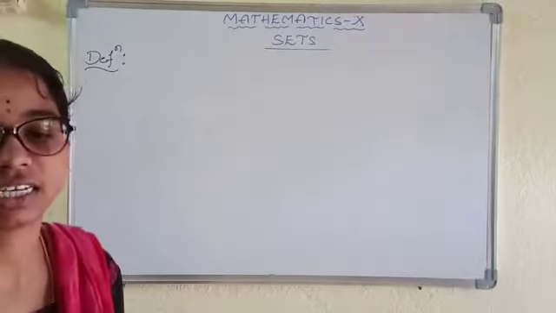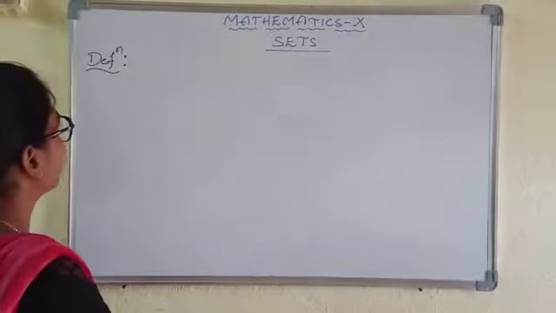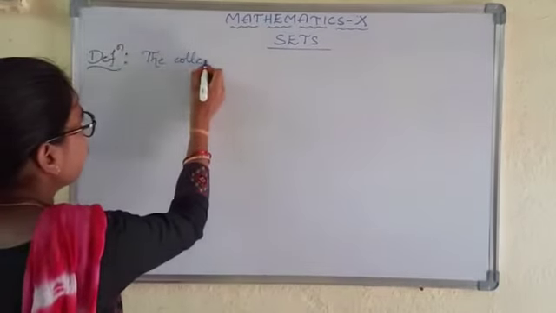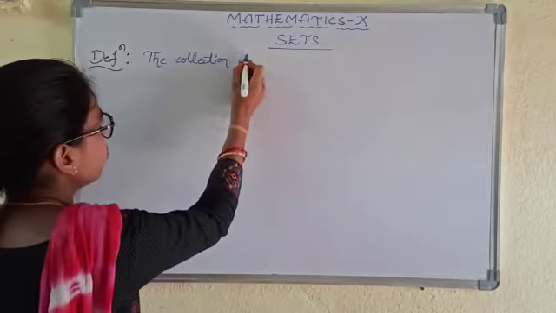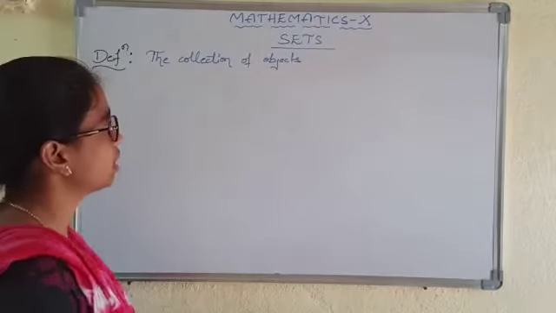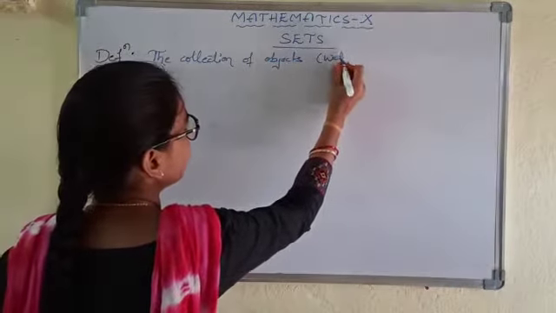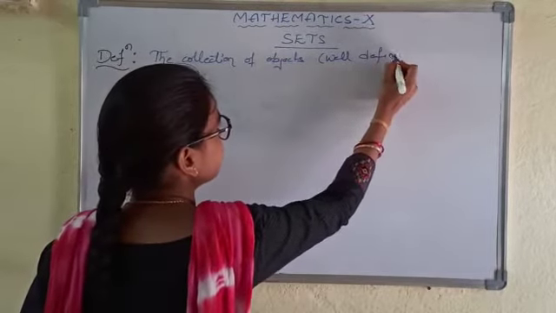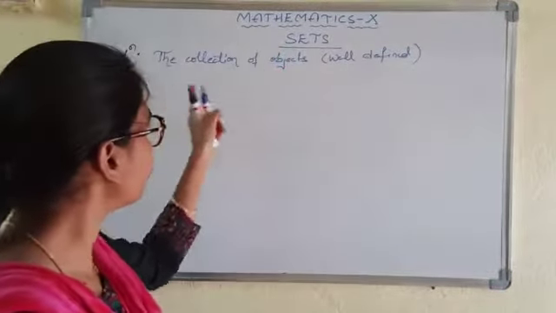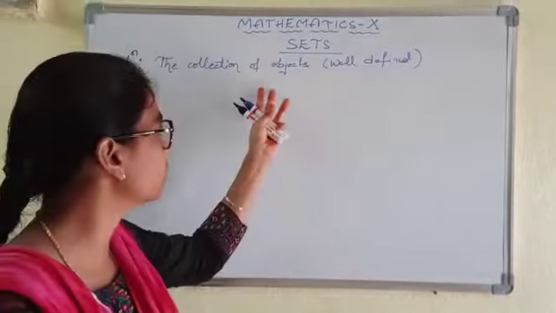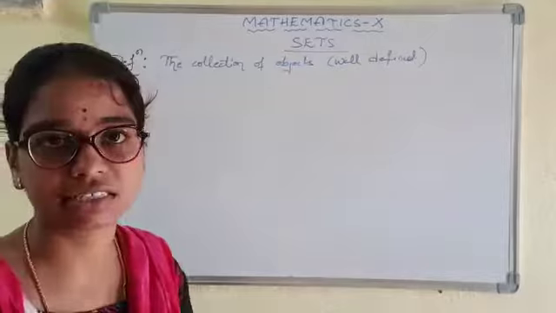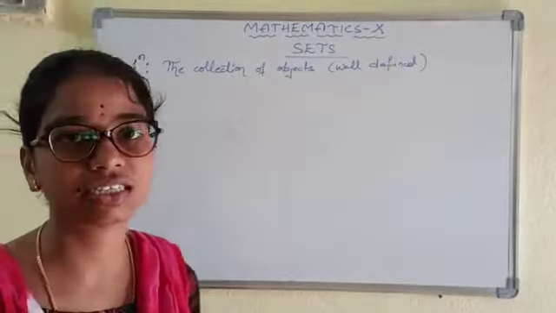So what do you mean by a set? A set is nothing but the collection of well defined objects. The collection of well defined objects is known as a set. Here the objects may be things, they may be numbers, and they may be anything else. So in mathematics generally we consider numbers.